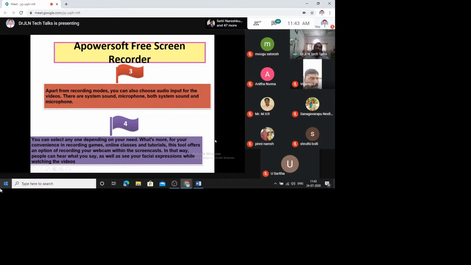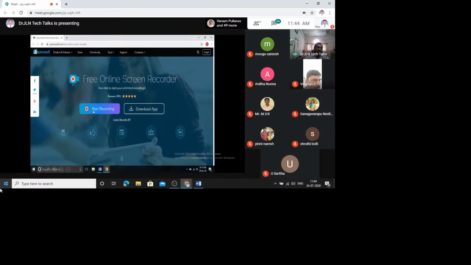If it is a web-based recorder, it looks like this. The moment you use this, you just click start recording, and it will start working. But if you want to keep this in your system, then you need to select this download app, suitable to your operating system, and you download it and start working on that. And the moment you download it and start working with this, it looks like this.